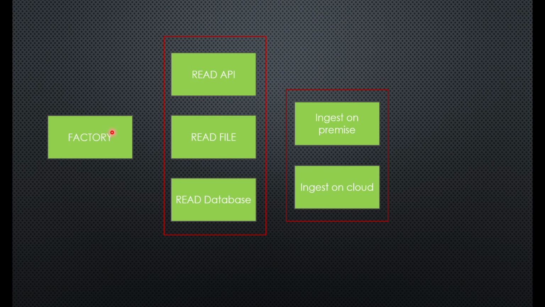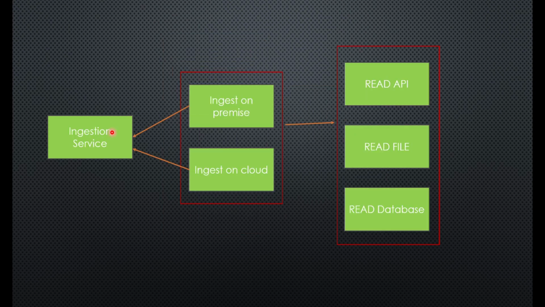So we'll change the design, and it will now look something like this. Rather than factory, we will call it an ingestion service. This is the class which will be exposed to the outside world, and the on-premise class and the cloud class will now act as a factory for us, which will implement this ingestion service, and the responsibility of creating the object will now lie with these two. This is what the factory method pattern tells us.